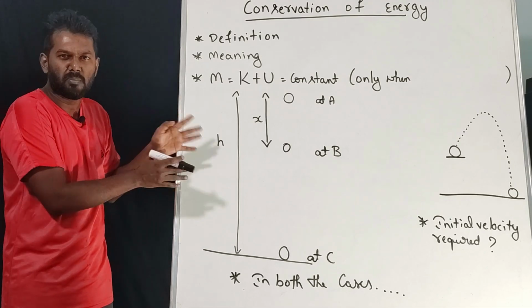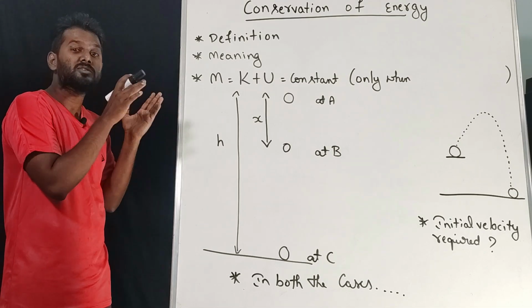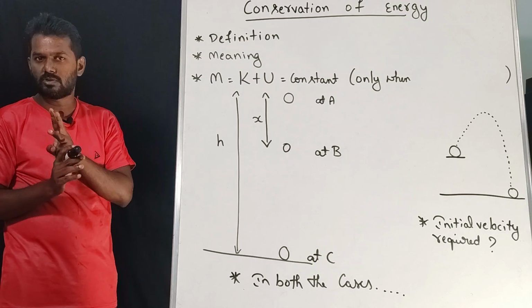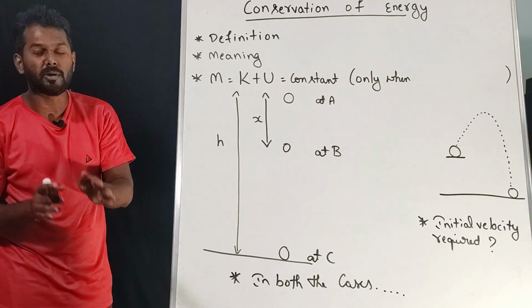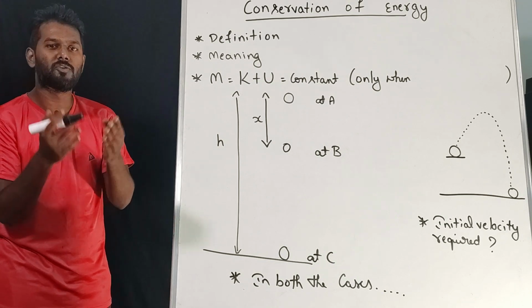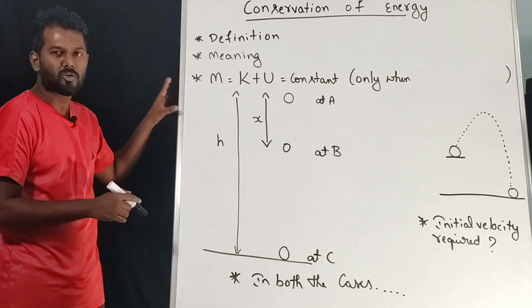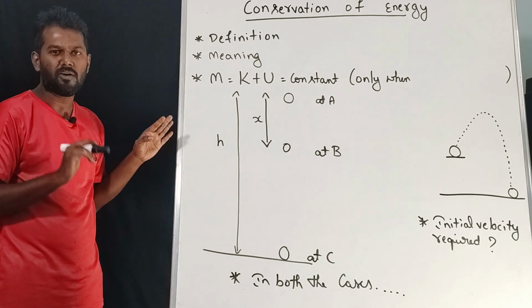See, this is a very simple topic. Based on this one, in the 2020-24 paper, a 3-mark question was asked, and it was very simple and very tricky. If you know the concept, it is very simple. If you don't know, you will guess the answer. So better to understand the topic instead of guessing.